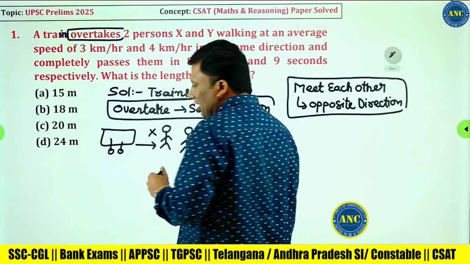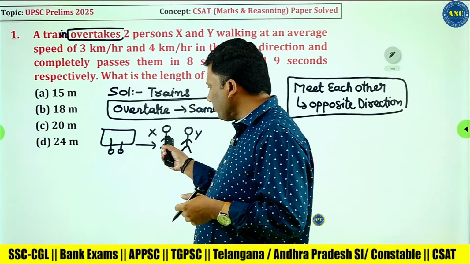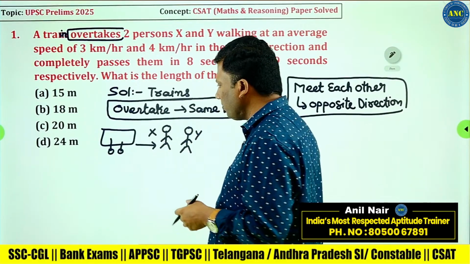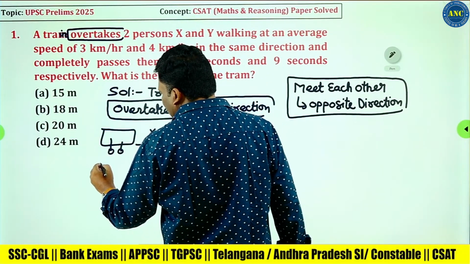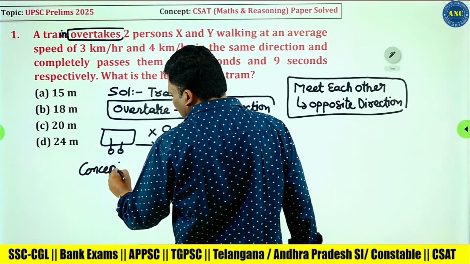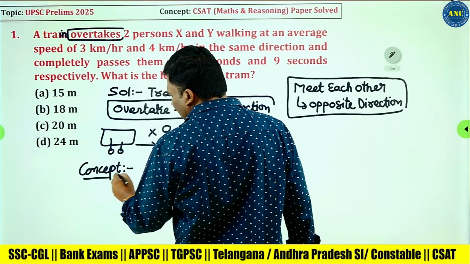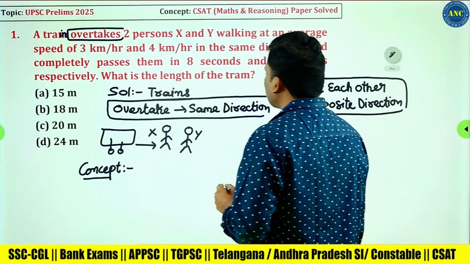The length of the train is huge, and the height of a person is small, so the person's length is negligible when these two bodies are moving in the same direction. What will be the concept? They both are moving in the same direction, so relative speed will be a subtraction of speeds. What is given?